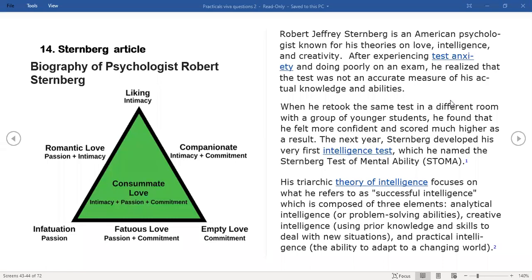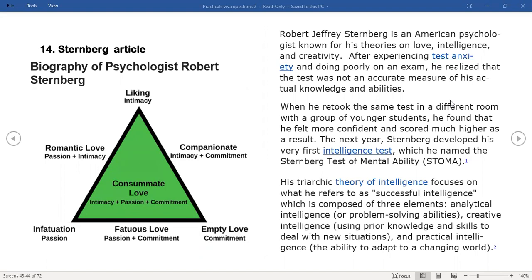So the combinations of those will be the way everyone is engaging in love towards another person. In this case, if you look at the leftmost one, when there is intimacy only in a relationship, that is liking, your feeling of love towards a friend, for example.